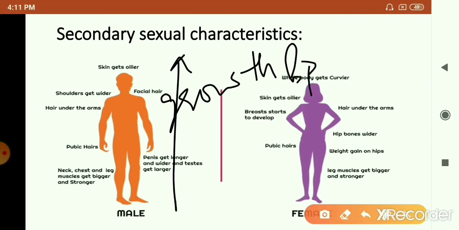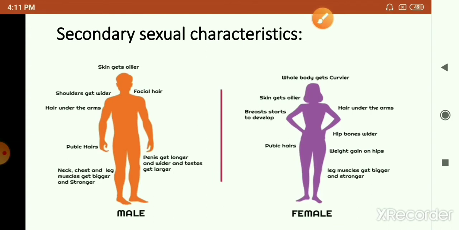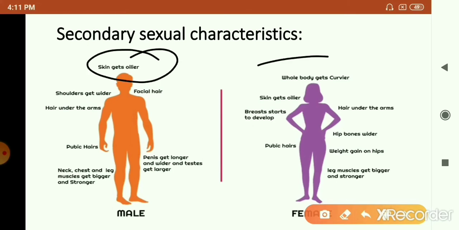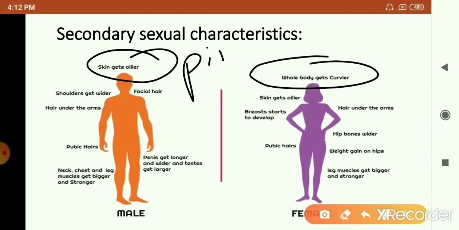Okay, so there is a growth spurt, which you see both in boys and girls. The other change you see in boys and girls is that their skin becomes oily. That's because of the increased activity of oil-secreting glands, and because of that there is appearance of pimples and acne. So this is also a common change.